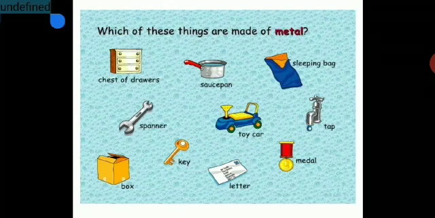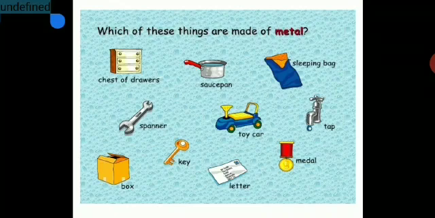Which of these things are made up of metal? Again you are going to make a list of all the objects. You are going to write a question, which of these things are made up of metal, and then you are going to make a list of the objects we are going to see over here. You are seeing over here, and then you are going to write the answer.